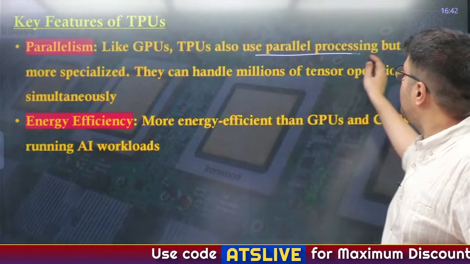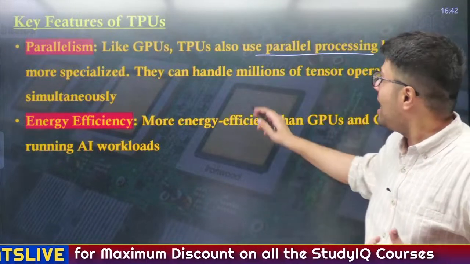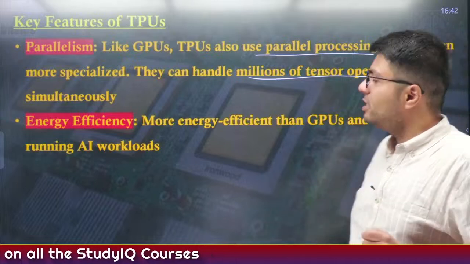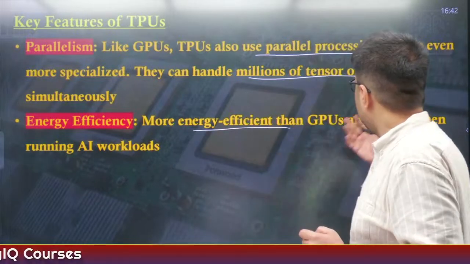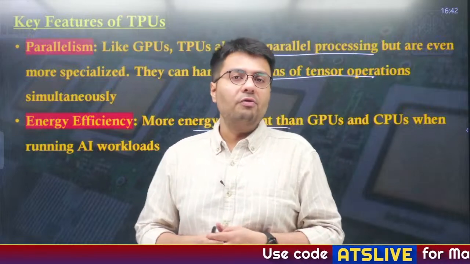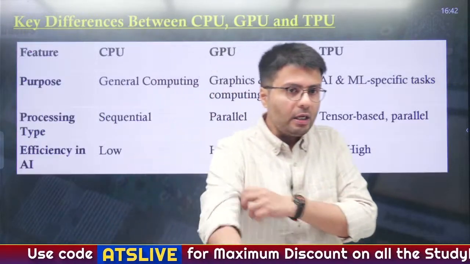TPUs also possess the use of parallel processing, but they are more specialized, in that they can handle millions of tensor operations simultaneously. And in energy efficiency, they are more energy efficient than GPUs and CPUs when it comes to running machine learning workloads, right? So these are the features of the TPUs and GPUs.